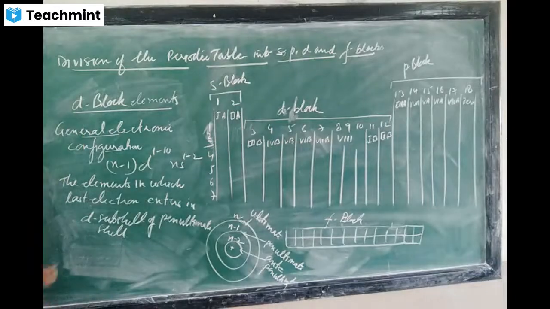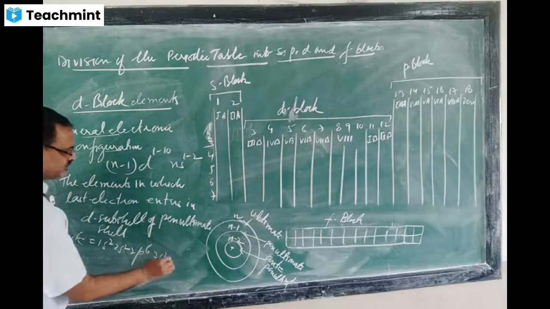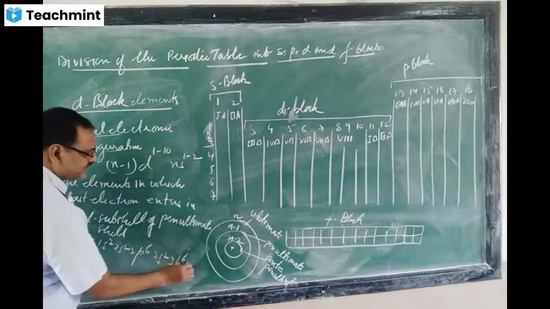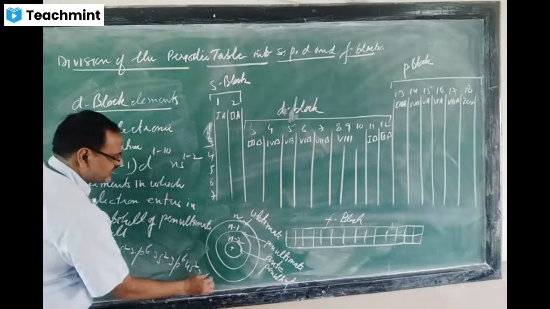Now, the electronic configuration of iron, 26: 1s2, 2s2, 2p6, 3s2, 3p6, 4s2, 3d6.